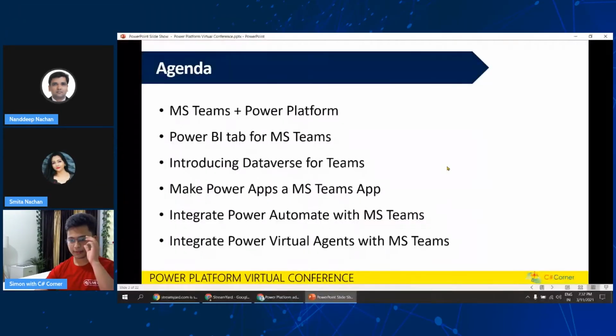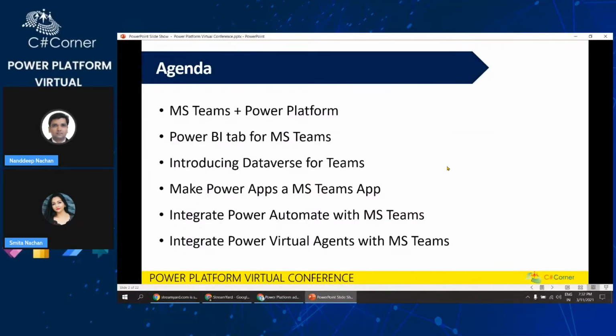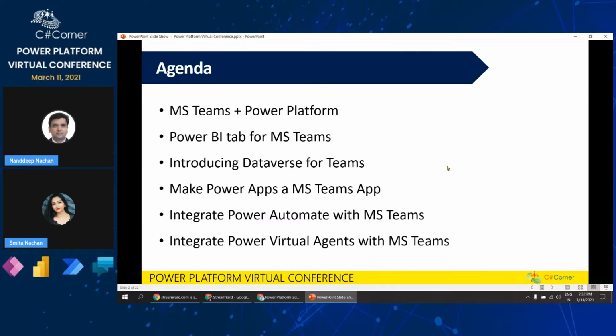The agenda for this session is, firstly, we will see how we can use Microsoft Teams and Power Platform both together. Then we will go into the deeper level of each of the components of the Power Platform, and then we will see how it fits perfectly into Microsoft Teams. So we'll start with Power BI, then we will go into Power Apps, Power Automate, and all those things.